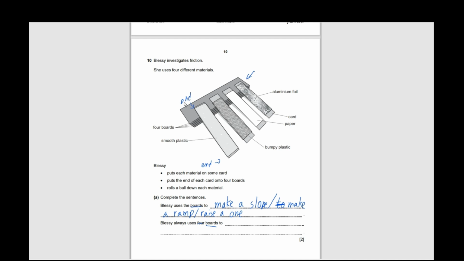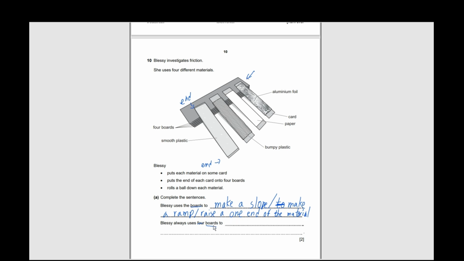In order to raise one end of the material, you need to use a board. Okay.